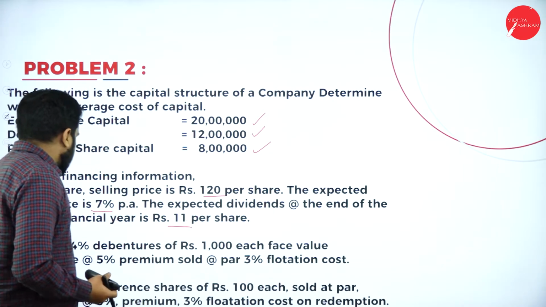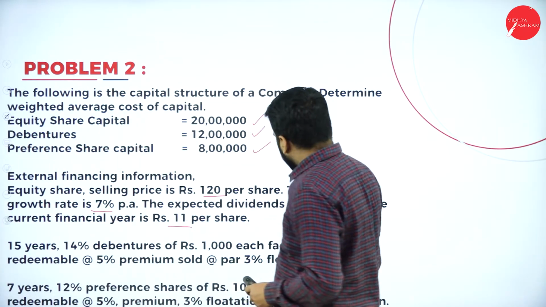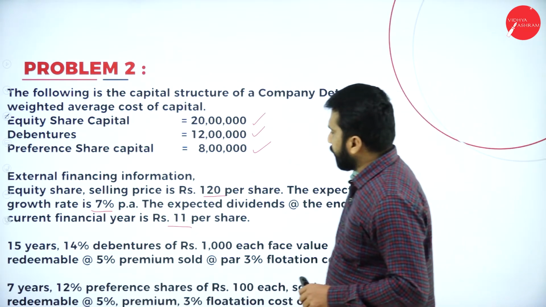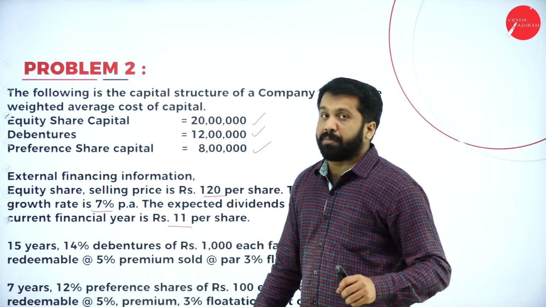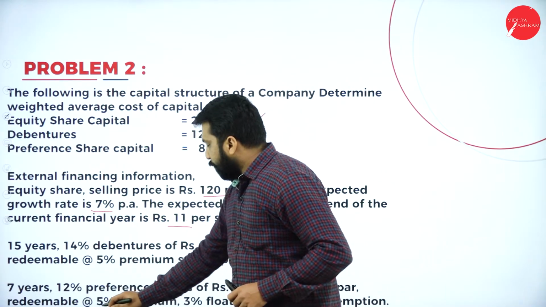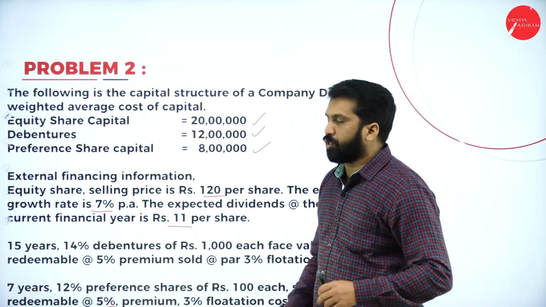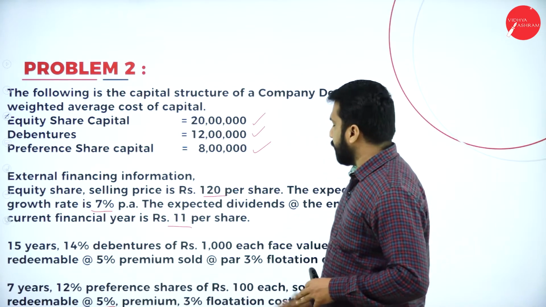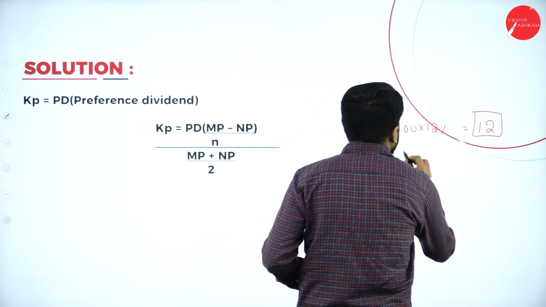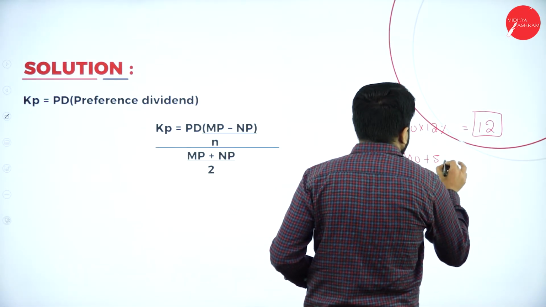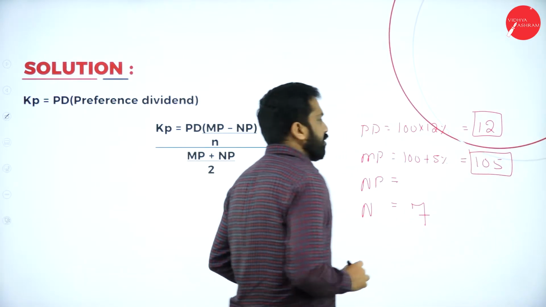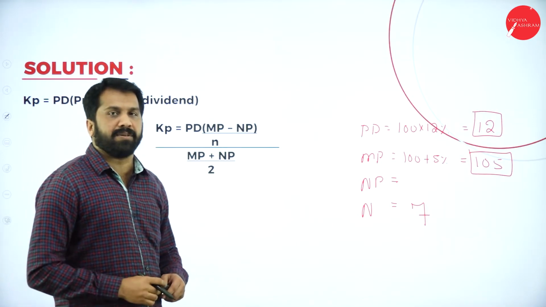Now, 7 years, 12% preference shares of rupees 100 is sold at par. Will come later. Redeemable. Redeemable means repayable, maturity price. Redeemable at 5% premium. They have mentioned that 5% premium. Remember. So, what will be your maturity price? 100 plus 5%. It will be 105. Your maturity price is 105.